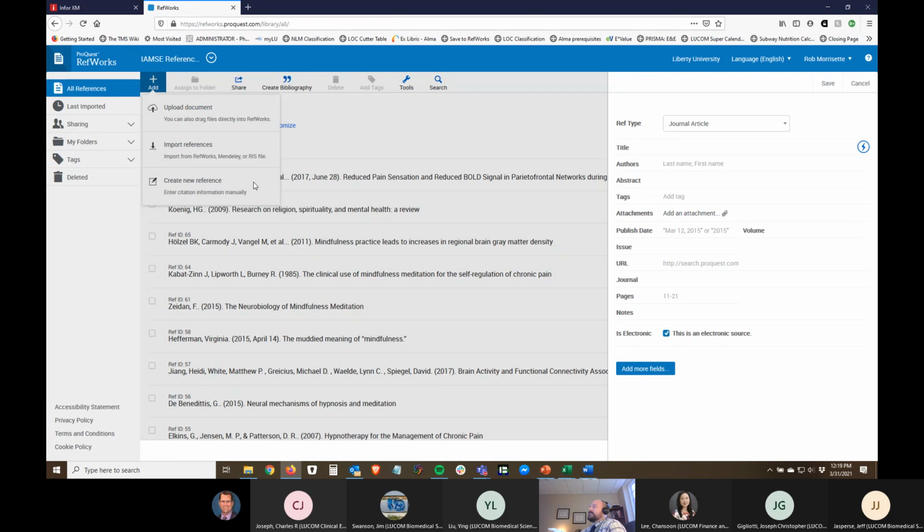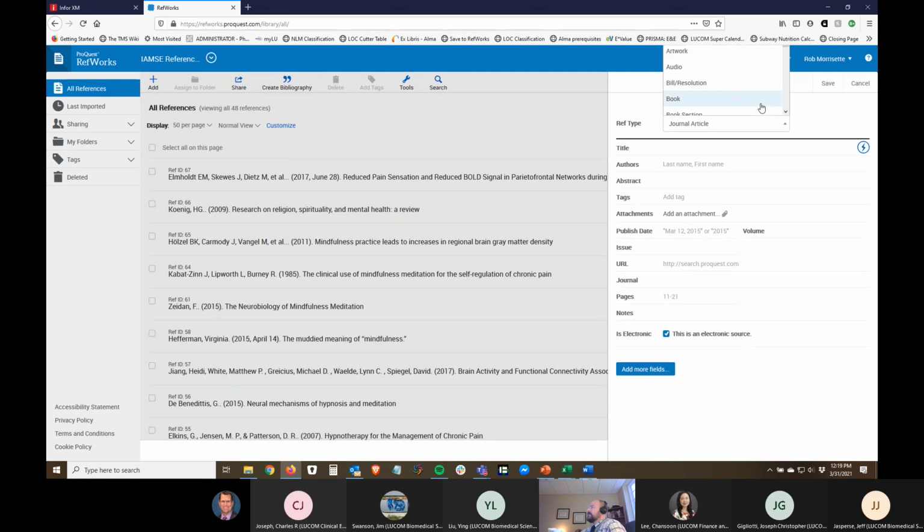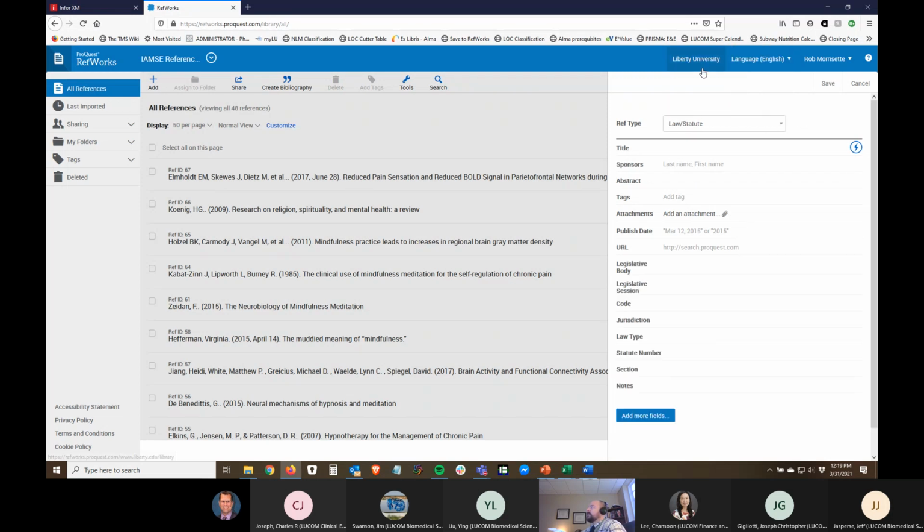If I were to create a new reference manually using the online program, you'll choose what kind of reference type you're entering. You probably won't have artwork, but book section, I know sometimes you might use that for a manuscript, or a conference proceeding. There are different individual styles for each entry you're going to make. Generic journal articles, obviously, or a law or statute might be one that you would use. You can see how that would change if I were going to enter a law or statute. It's going to want a little bit different information: legislative body, the code, jurisdiction it might have come from. So you can enter these manually.